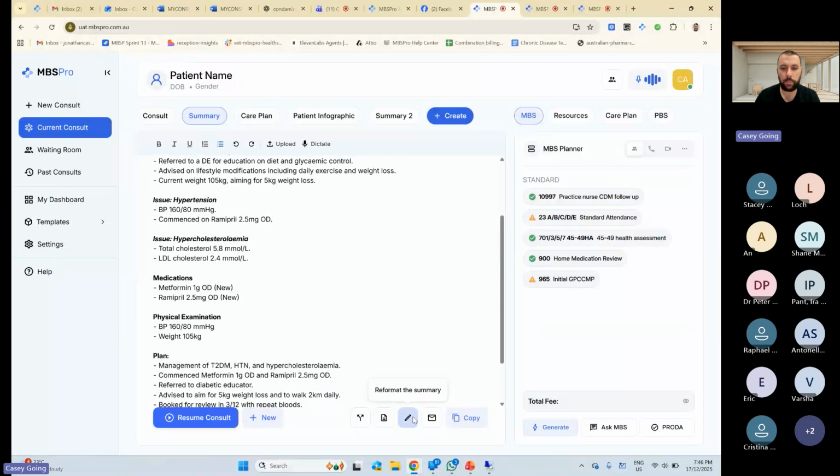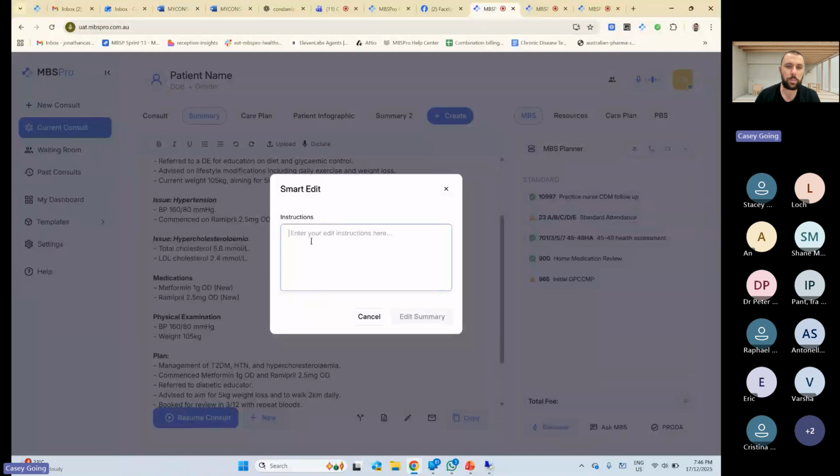We've also got this, it says reformat summary, but that actually should say magic edit or smart edit. Essentially, if you want to edit it in a certain way. So say, for example, you talked about pregnancy and diabetes, but for some reason the note didn't pick up that you talked about diabetes, as in it didn't write a very big note. You could say, please put the, well, don't say please, I just say please, just in case the machines take over.